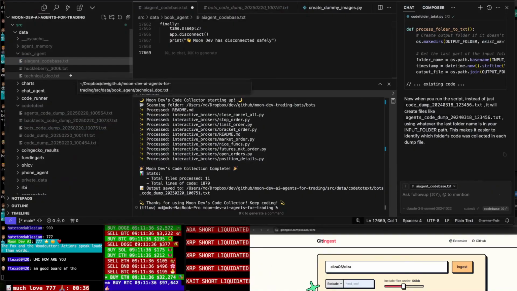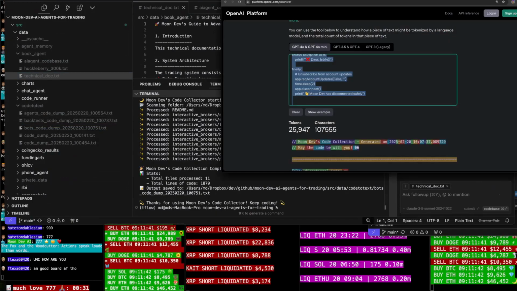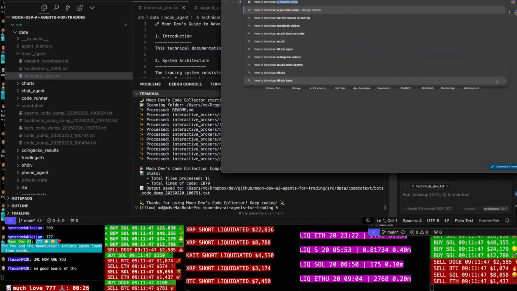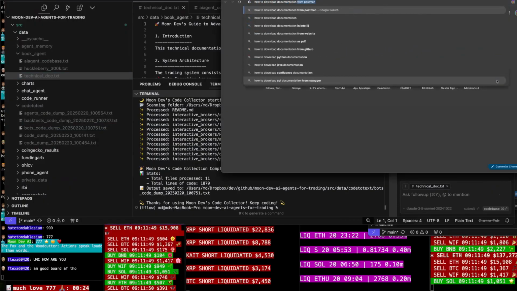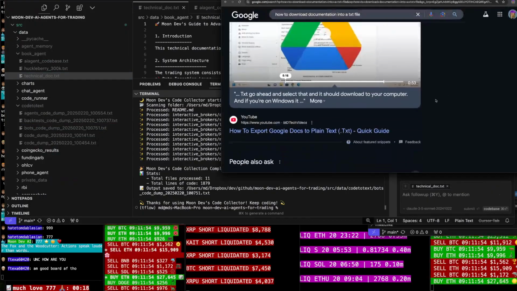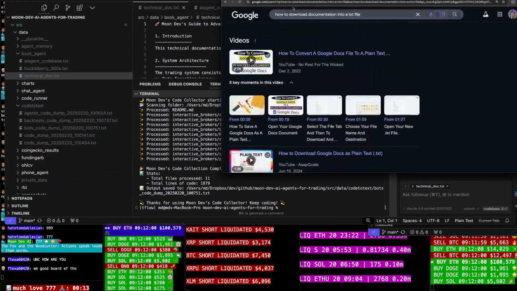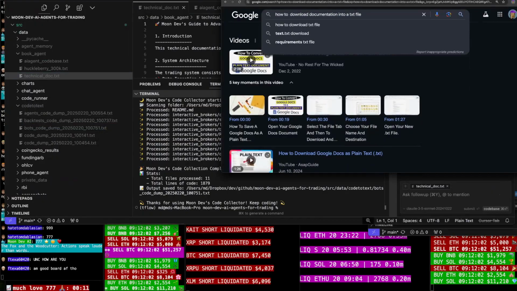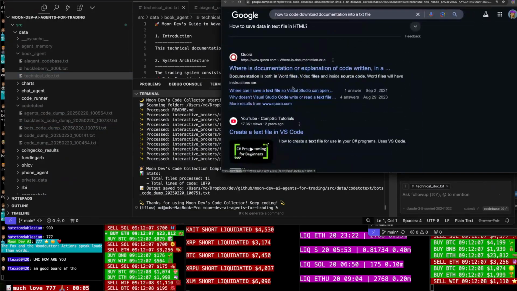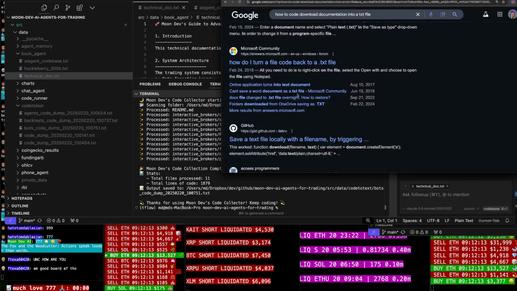Now what else? What's the third thing I should put up in here? Docs. This is fire. I'm gonna come back to it. How to download documentation into a text file. Code documentation. How could I get a bunch of docs?